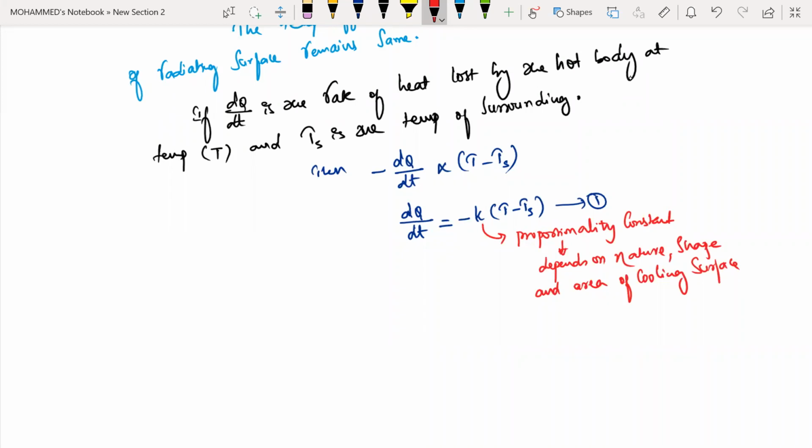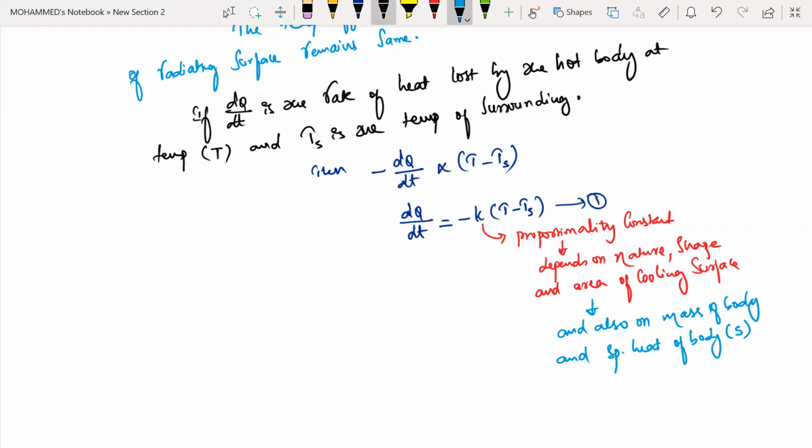And mass of the body, and specific heat of the body also. So the proportionality constant depends on the nature, shape, and area of the cooling surface, and also the mass of the body and the specific heat of the body. Specific heat of body is represented by s. Is it clear for everyone?